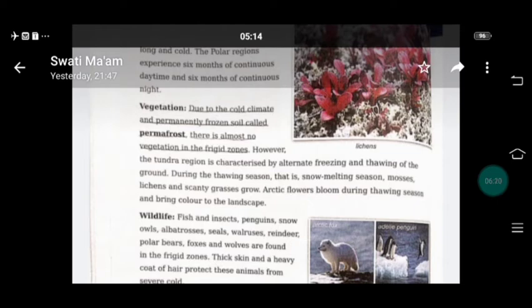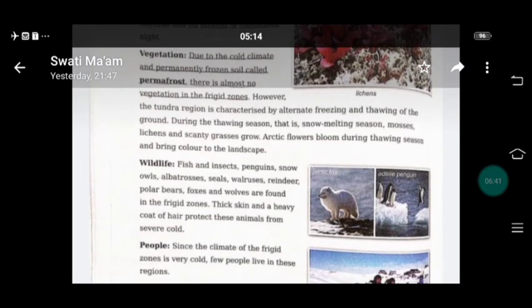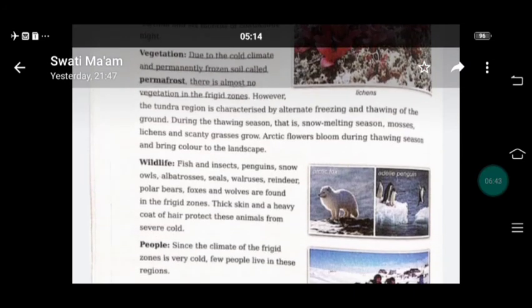During the thawing season, that is the snow melting season, mosses, lichens and scanty grasses grow. No other vegetation is there. Arctic flowers bloom during the thawing season and bring color to the landscape.